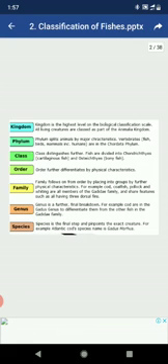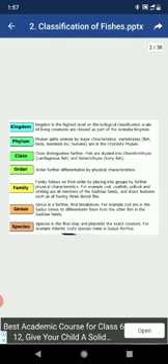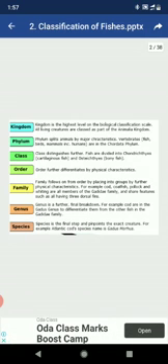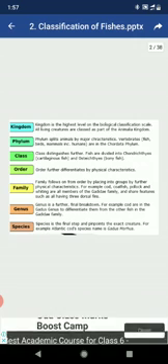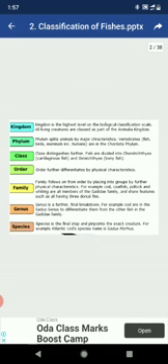Order further differentiates by physical characteristics. The family follows on from the order, placing fishes into groups of further physical characteristics. For example, cod, haddock, pollock, and whiting are all members of the Gadidae family.